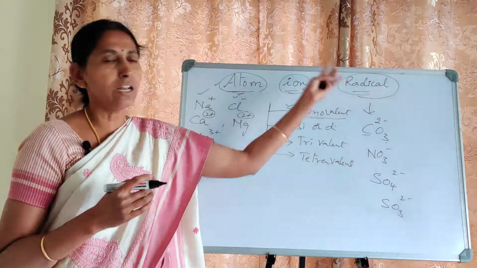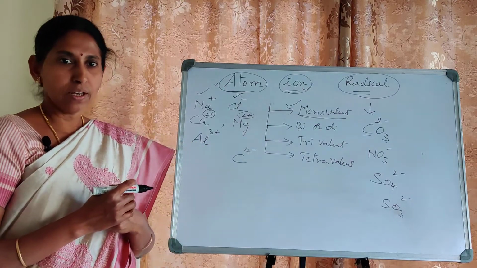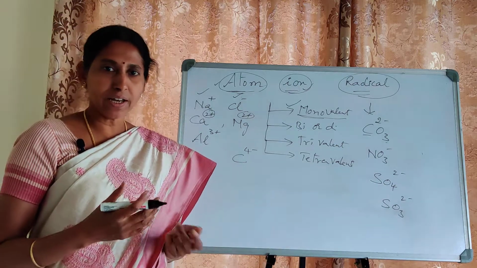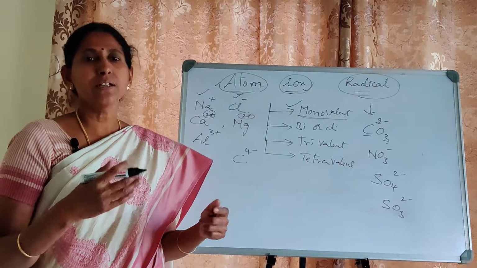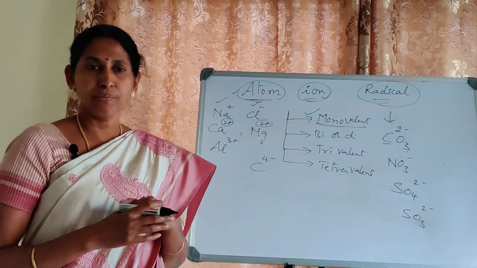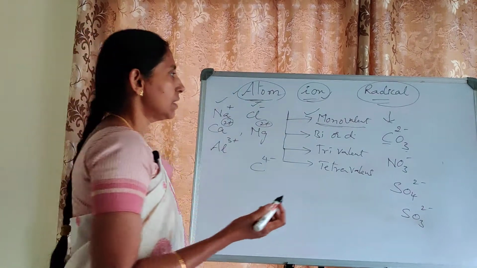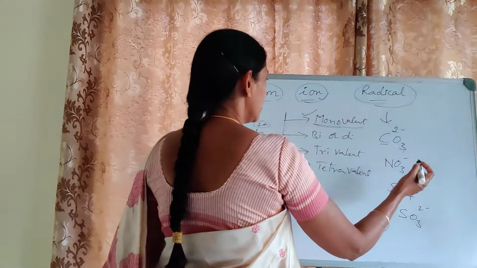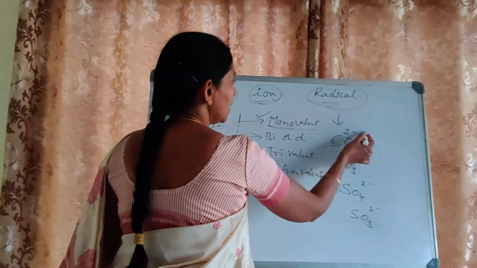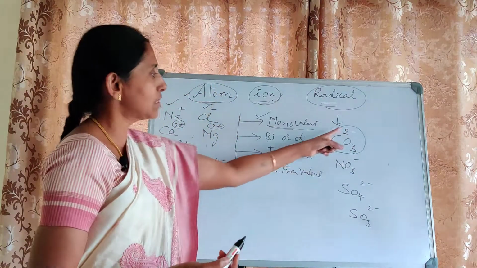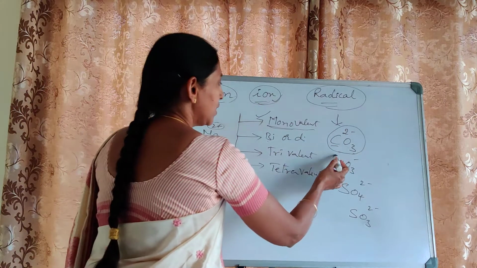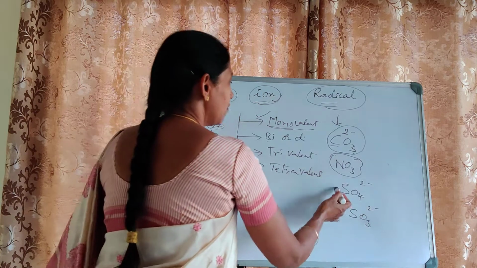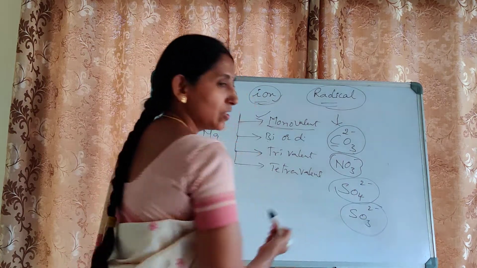Similarly, in radicals also there are monovalent radicals, divalent radicals, trivalent radicals, tetravalent radicals, and so on. Let us see a few examples. Here I have already written carbonate, nitrate, sulfate, sulfite.